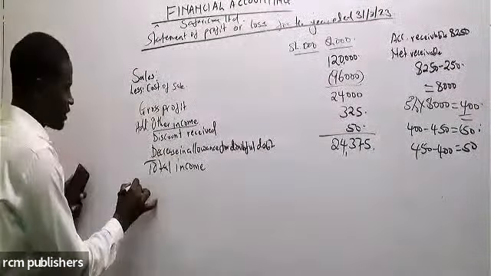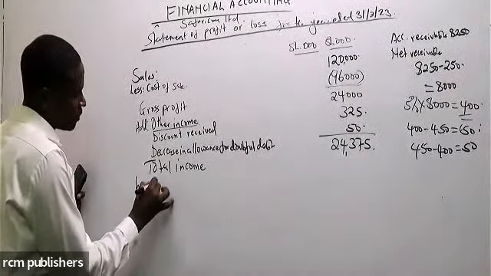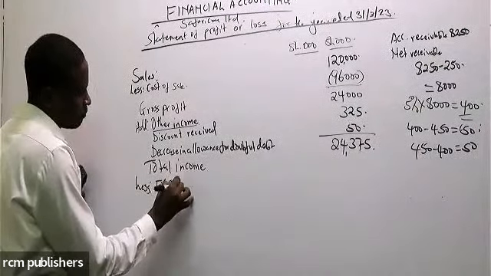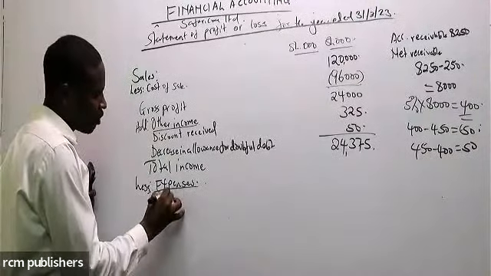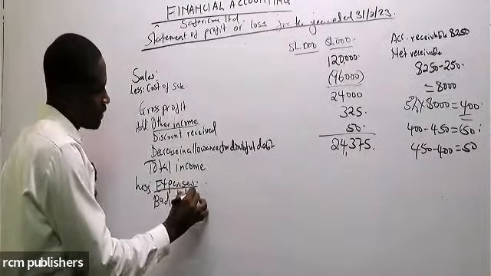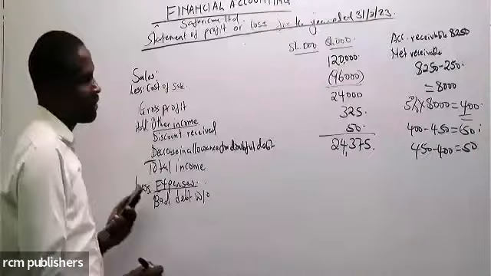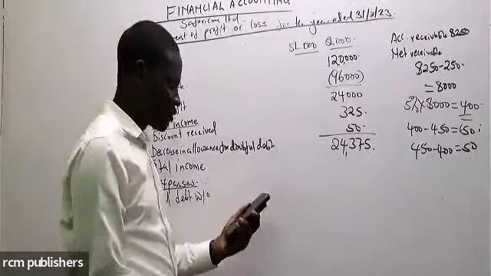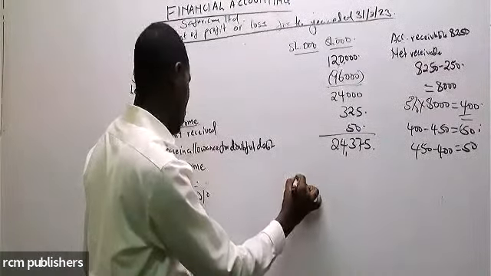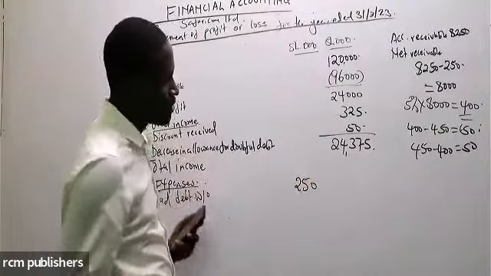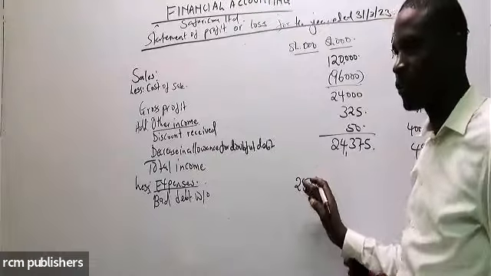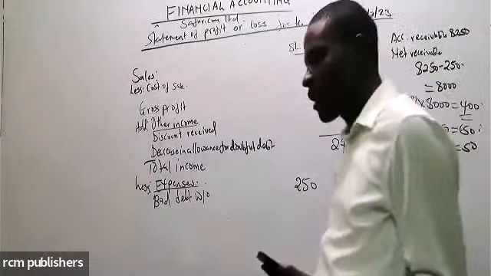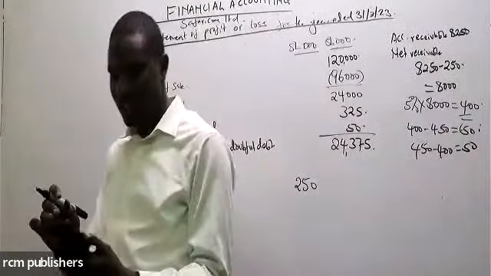Then we list expenses. Always start with the bad debt written off. You can adjust to this column, it is 250. That is the bad debt that was written off. You just put it in the first column. That is an expense.